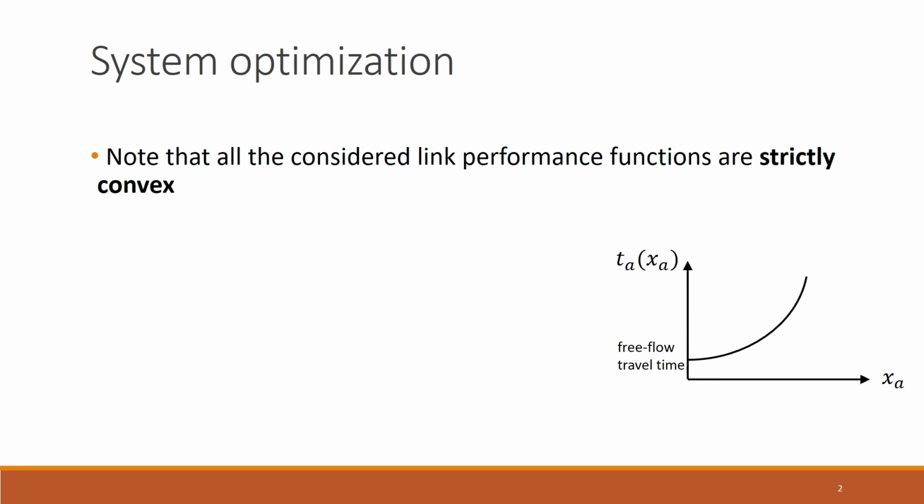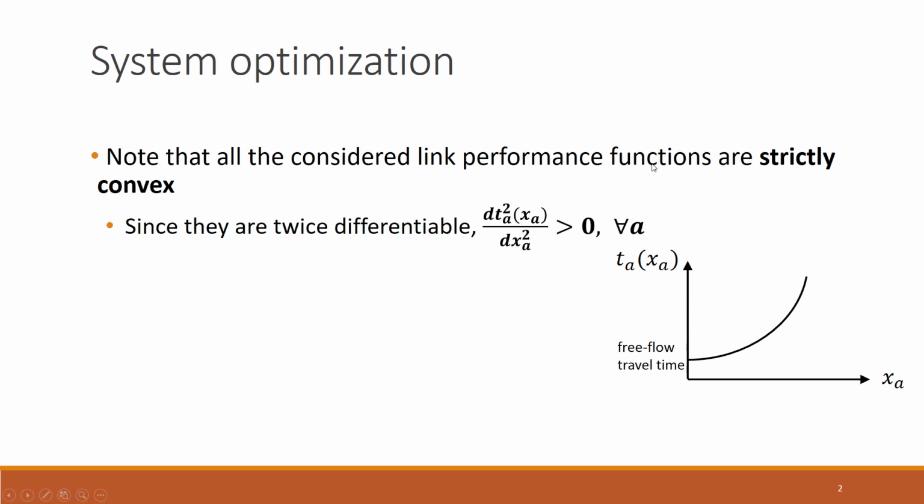Before that, we will be making an assumption here on the link performance functions, or the travel time functions. The assumption is that the link performance functions are strictly convex, and this is the typical way the link performance functions look like. Assuming that these functions are twice differentiable, this is then equivalent to saying that the second derivative of the link performance functions is positive for all the links.